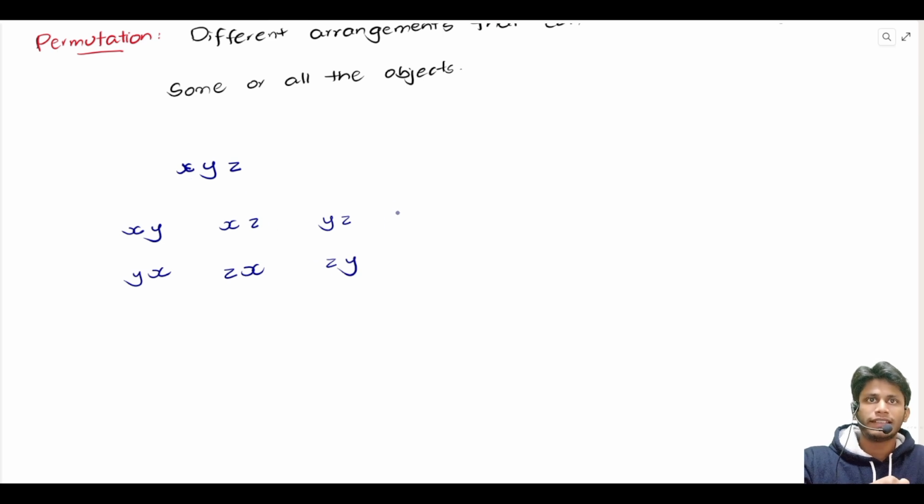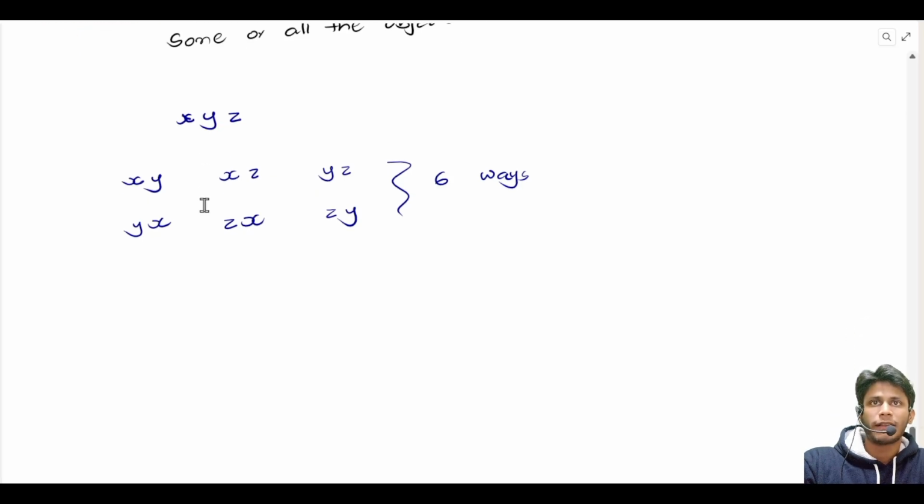So these are 6 ways we can form 2-letter words. These are nothing but arrangements of 2 letters taken from XYZ. This is what permutation is, taking some objects and arranging those.